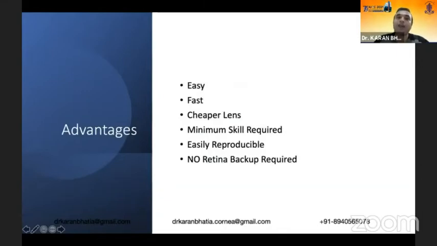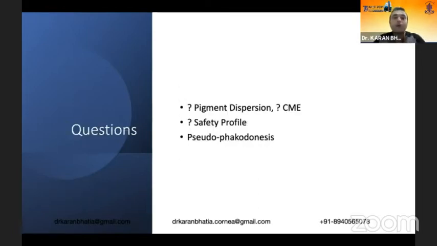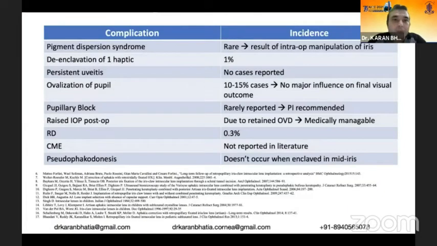Advantages of the iris claw IOL are that it's easy, fast, cheaper, minimum skill required, easily reproducible, and you do not need a retina backup in such cases. Questions you would ask are about pigment dispersion, any CME, what is the safety profile, and pseudophacodonesis. Pigment dispersion syndrome in iris claw IOLs is rare and a result of intraoperative manipulation of the iris rather than the iris claw IOL itself.